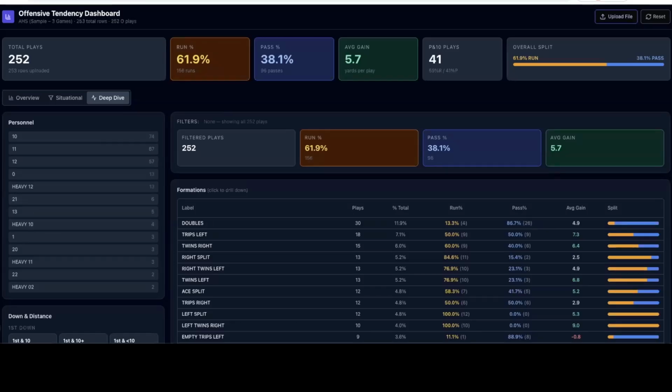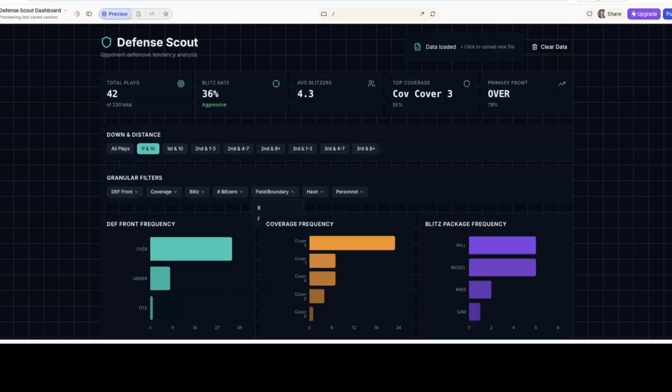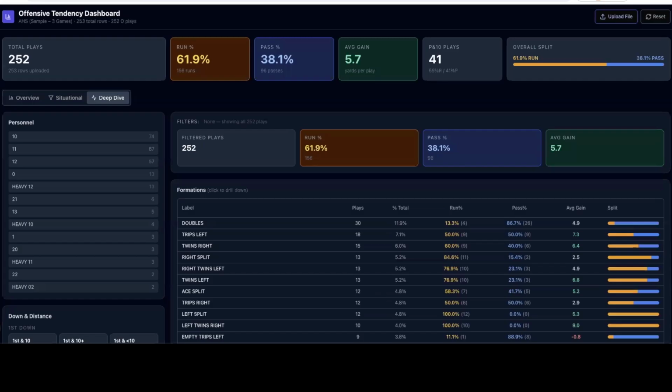What if I told you that you could have a dashboard that looks like this and that you could build it yourself with no coding ability and have it up and running in less than 5 minutes? Imagine this. You're a defensive coordinator, or you're an offensive coordinator and you want to look at defensive data and you want to have a dashboard, and somebody comes out and says, we'll make you one for $3,000. You can have one in 5 minutes up and running.